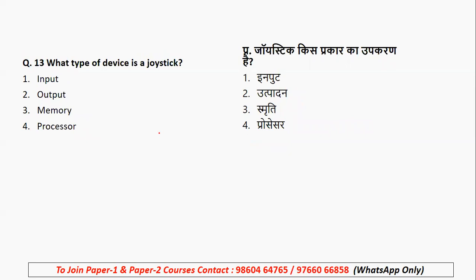Now, question number 13. What type of device is a joystick? Is it an input, an output, a memory, or a processor? In previous years, such questions used to come, and there is a possibility they may come again. So you have to be careful with input and output devices. So joystick is basically an input device.